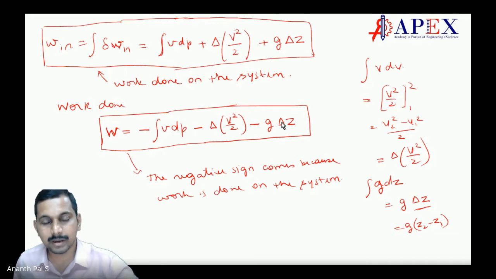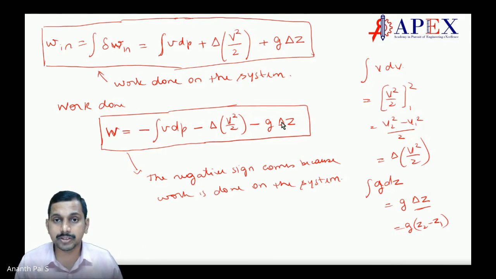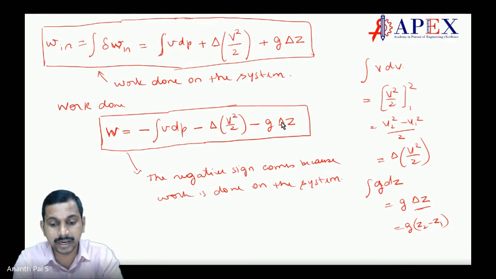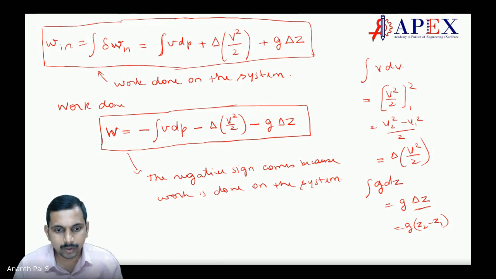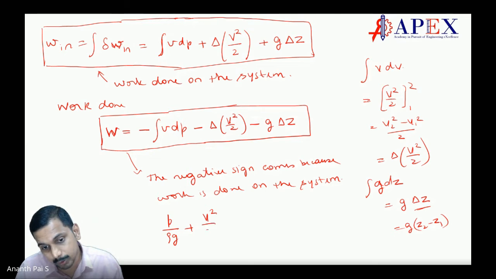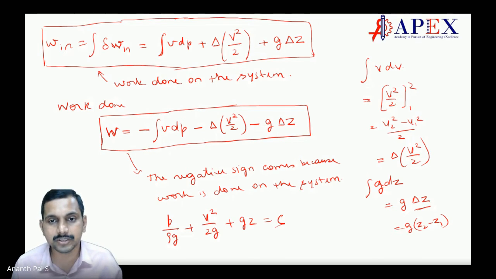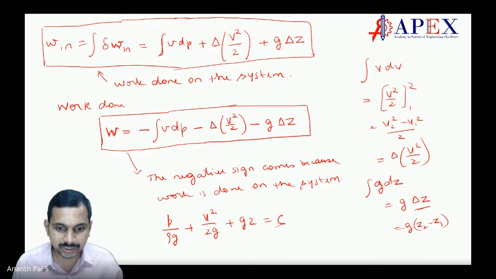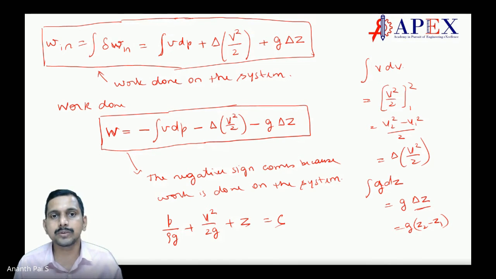Correct? Yeah, sir. Compare with Bernoulli's equation. What is Bernoulli's equation? You say in terms of head, is it not? P by rho g plus V square by 2g plus z is equal to constant. Correct? This is Bernoulli's equation.